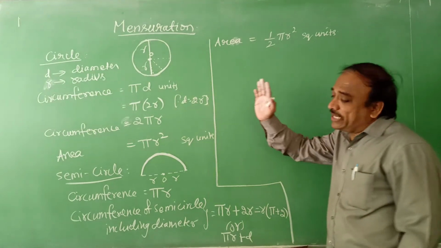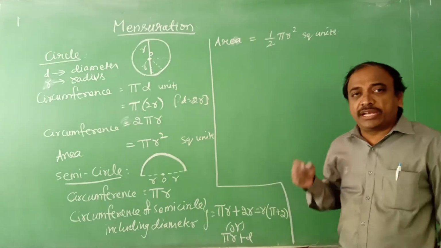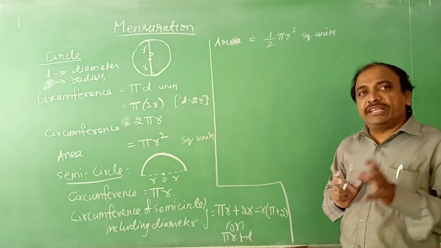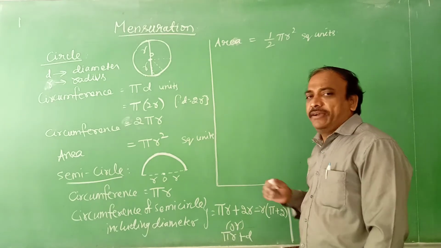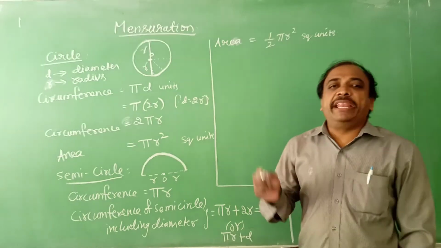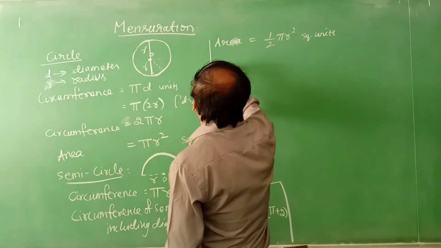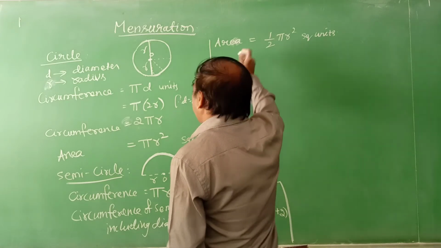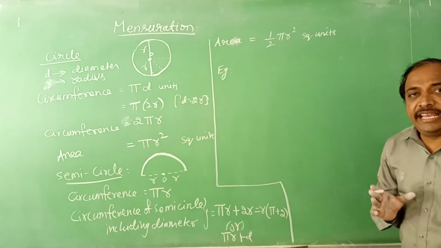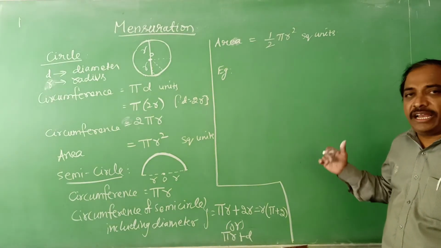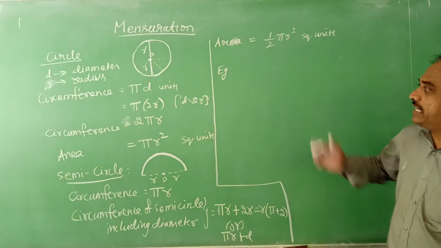Now, so till now we have discussed all these formulas. Now we will see one or two examples for each one. We have discussed parallelogram, triangle, rectangle, square and circle.